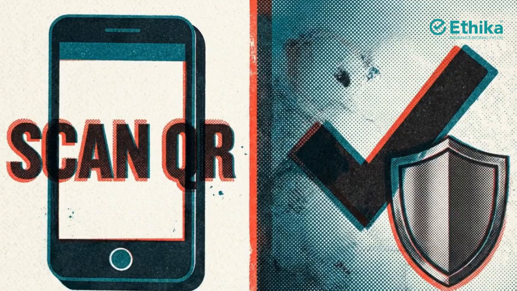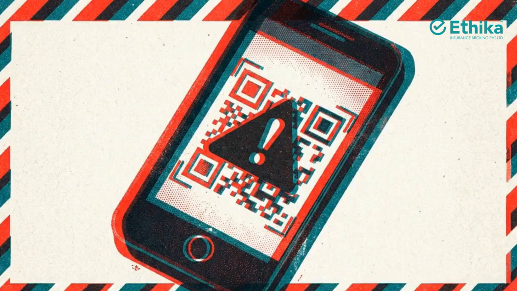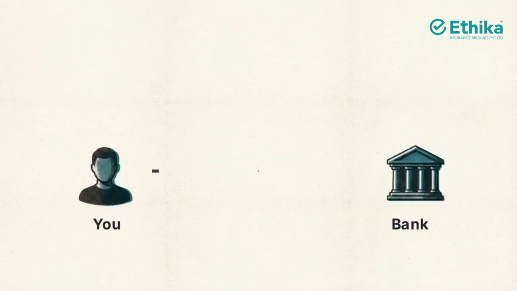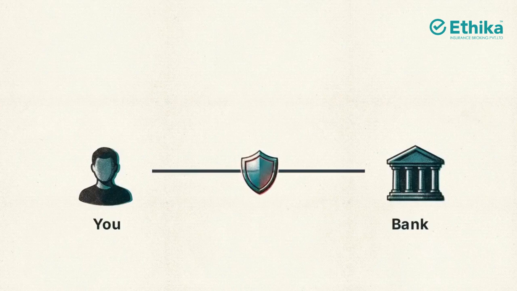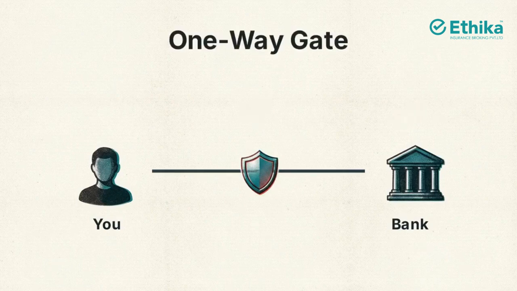Many users believe that scanning a QR code or entering a PIN is a verification step required to receive incoming funds. The reverse QR trap is a social engineering exploit that targets the user's perception to bypass security protocols. Traditional IT security measures are incapable of preventing these losses because the system sees a valid user authorization rather than a technical breach. The UPI architecture is a one-way gate.